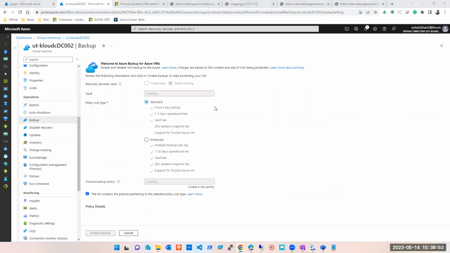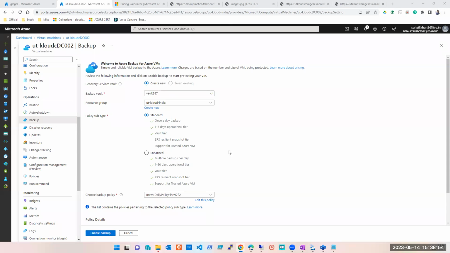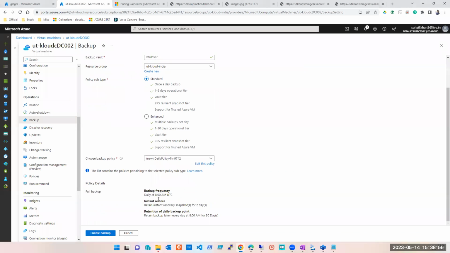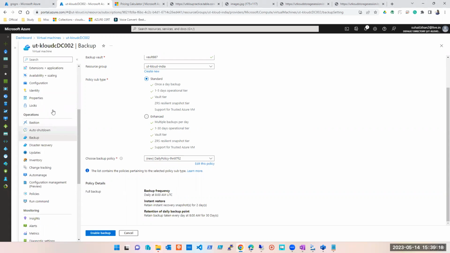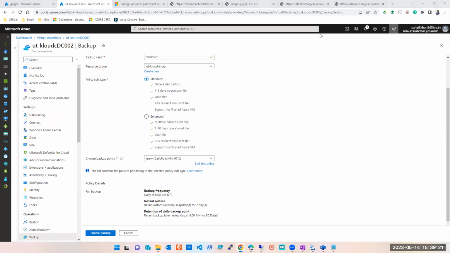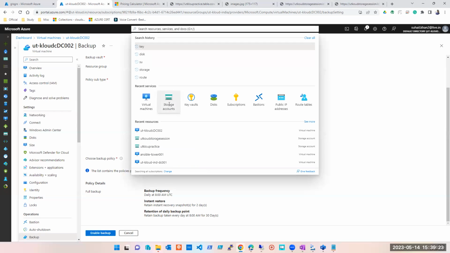So let's say that you have already set up a backup, that this is how it should be done, frequency should be this, and the backup should be kept for this many days, and that backup should be there for 5 years, 6 years. Initially it stays in hot for one day, then goes to cool, and then stays in archive for 2-4 years. If you have a backup of that file, maybe you can restore it from there. But from soft delete, if you selected 7 days and 7 days are passed, then you can't do anything about it. Then the file is gone. Clear?